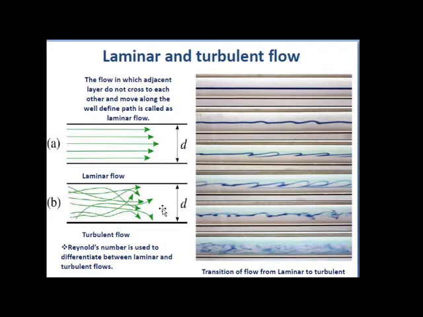Why are they moving in a zigzag way? As the velocity increases, the movement of the fluid particles also changes, and the movement of the fluid particles is in a zigzag way. So here eddies are formed, and these eddies are responsible for high energy loss.